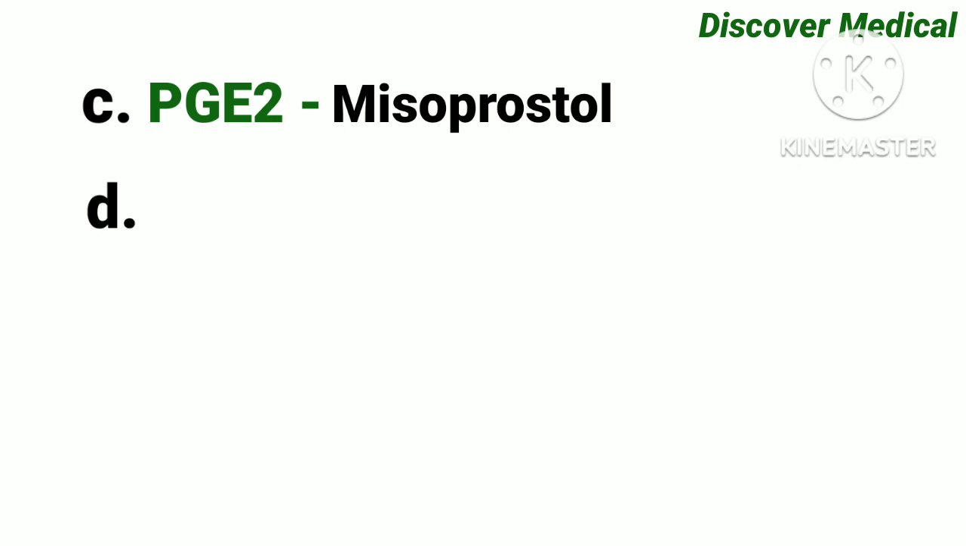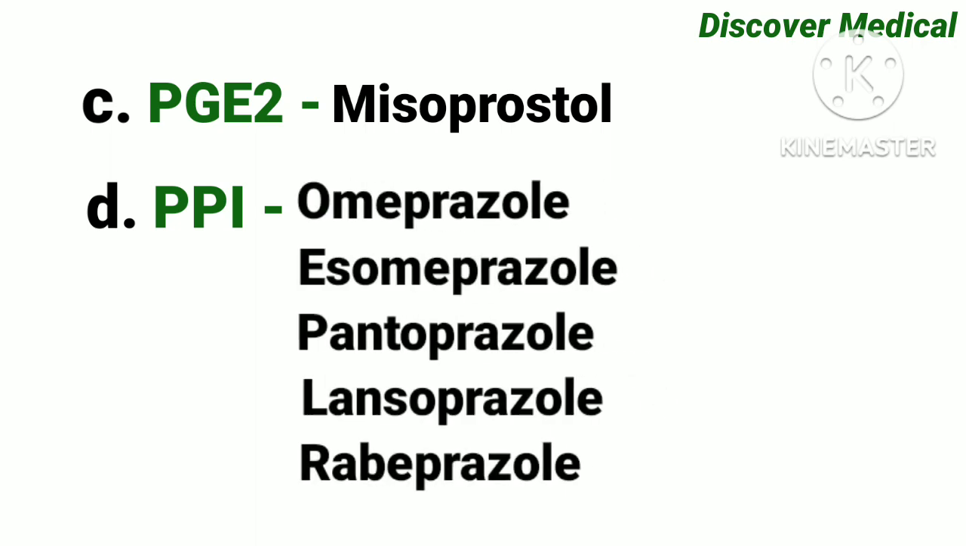We already discussed that the proton pump is naturally inhibited by prostaglandins. So the drug used here is misoprostol. Next, as proton pump inhibitors, we use the drugs omeprazole, esomeprazole, pantoprazole, lansoprazole and rabeprazole. You can note that these drugs end in prazole, prazole, prazole. You can easily remember it.